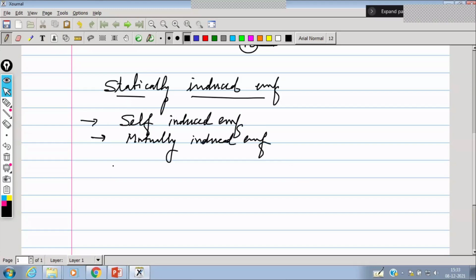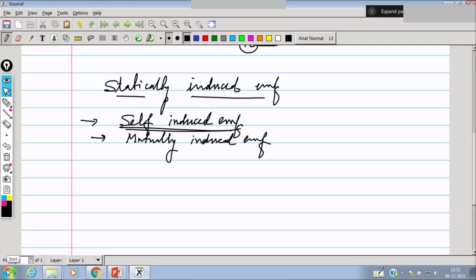Fine. So let us start with self-induced EMF. Okay, so what do you mean by self-induced EMF? I'm repeating this theory already studied by you people, but still I'm repeating.